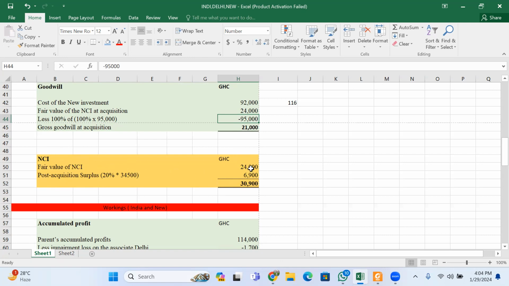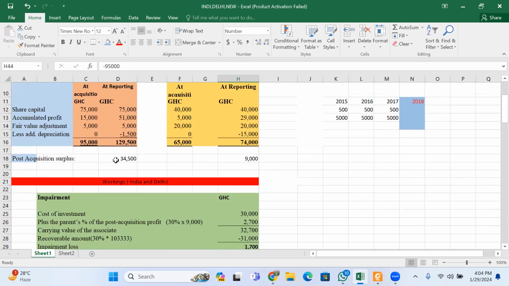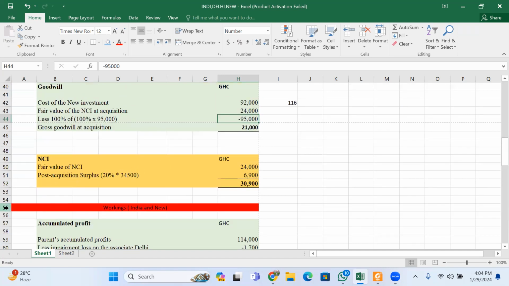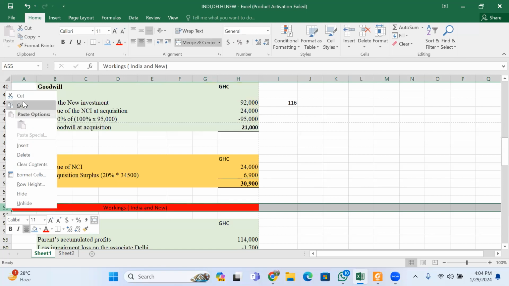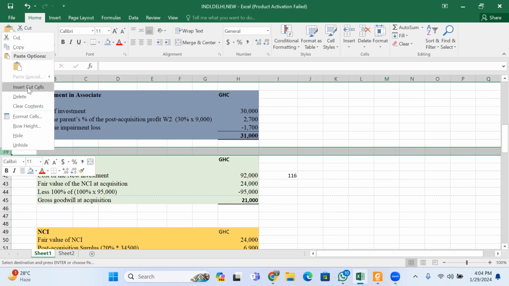So you pick the fair value at acquisition and we calculate 20% of the post-acquisition surplus of new, and this one becomes the NCI at acquisition. I think I've made this particular one from here to here.